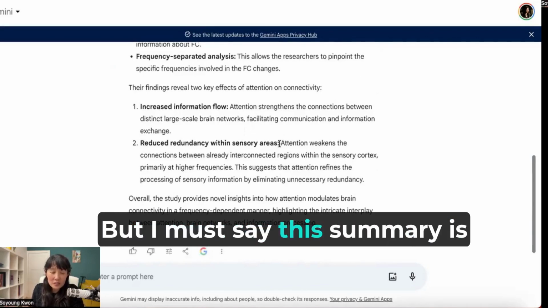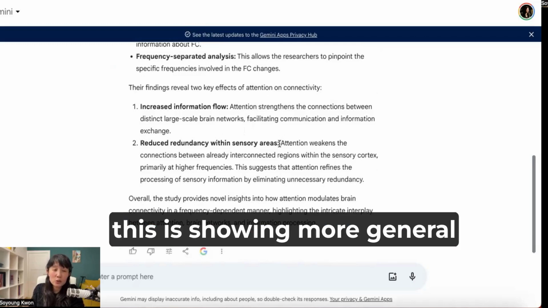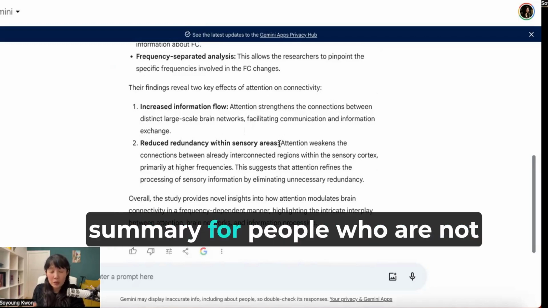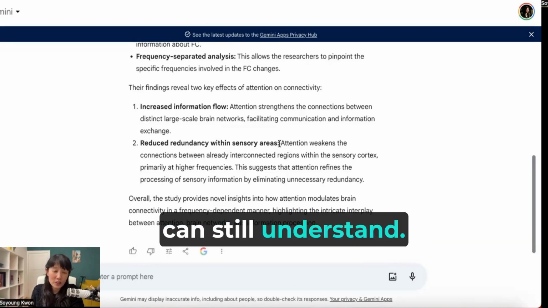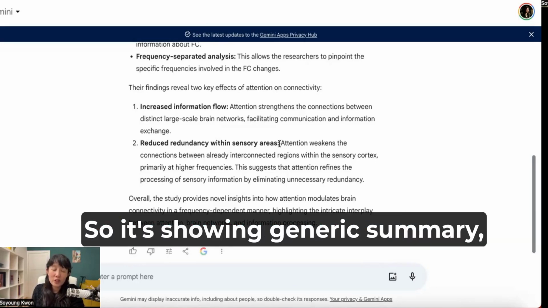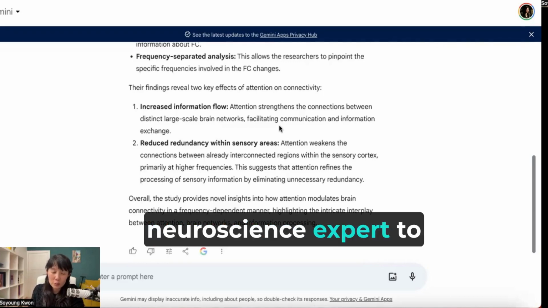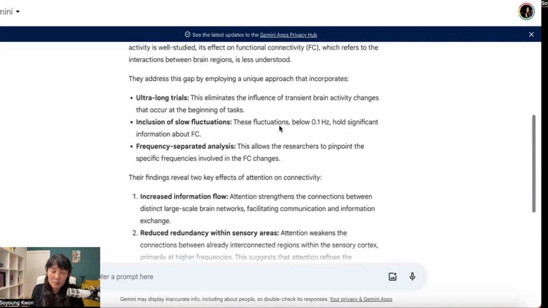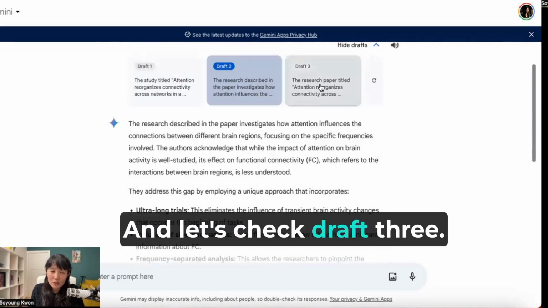But I must say this summary is pretty good because unlike draft 1, this is showing a more general summary for people who are not too much into the topic and can still understand. So you don't need to be a neuroscience expert to understand this summary. So that's good.